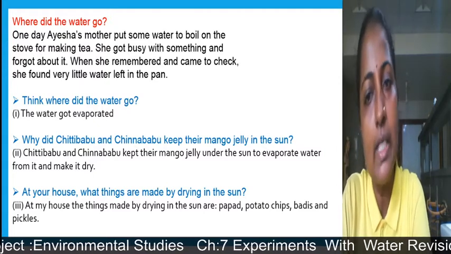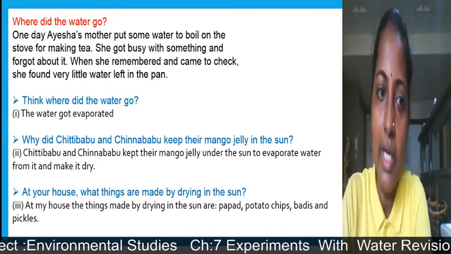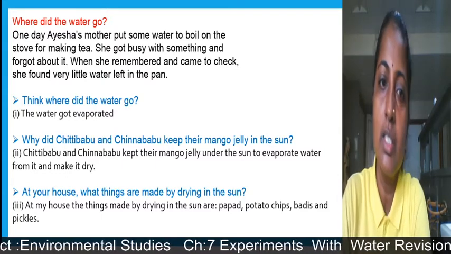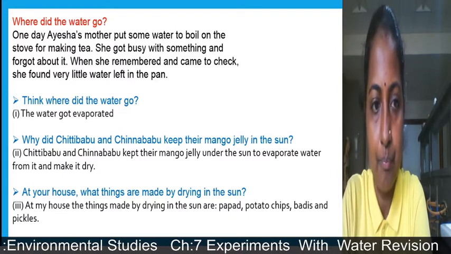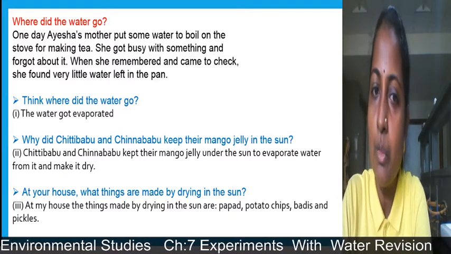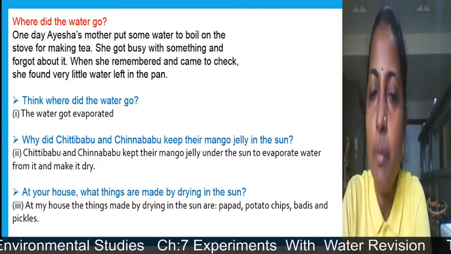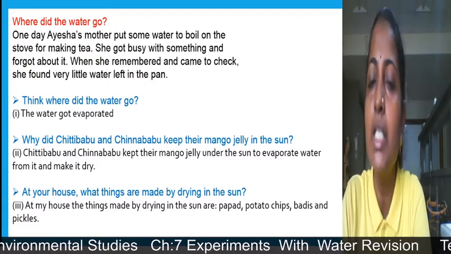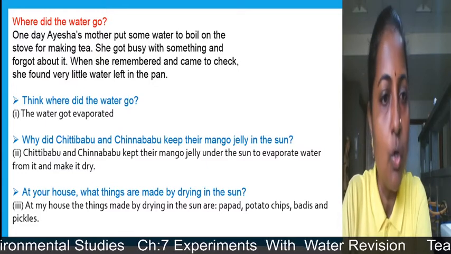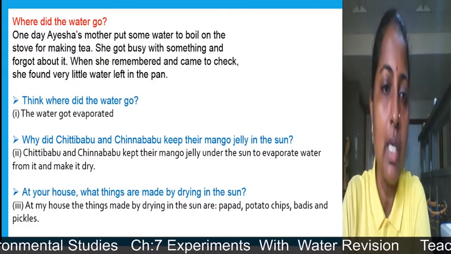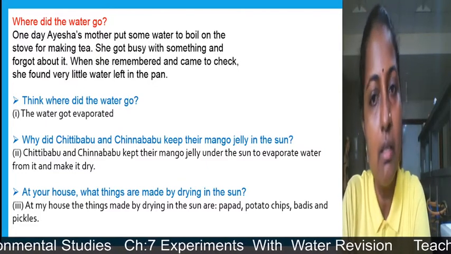The water got evaporated. Why did Chitti Babu and Chinna Babu keep their mango jelly in the sun? They kept their mango jelly under the sun to evaporate water from it and make it dry, so that insects will not attack. At your house, what things are made by drying in the sun?